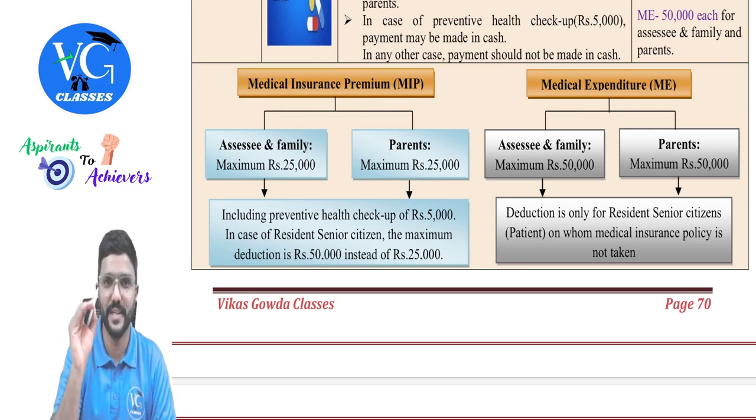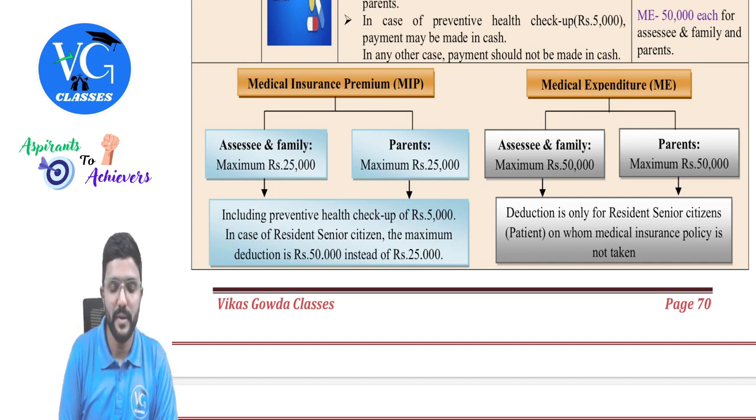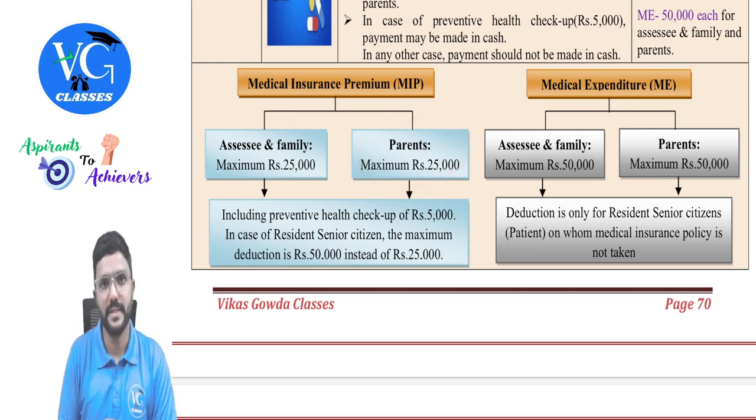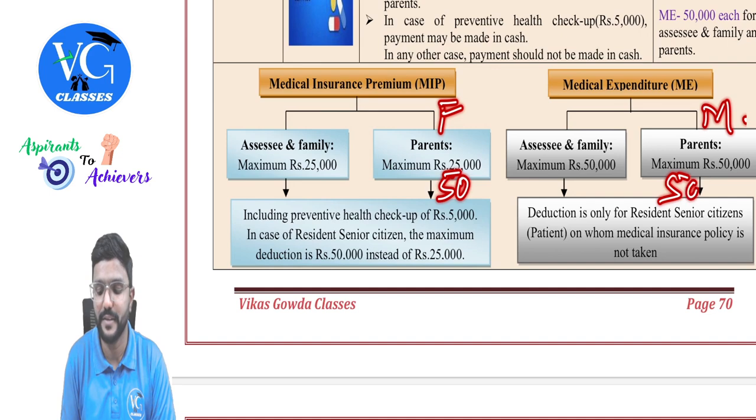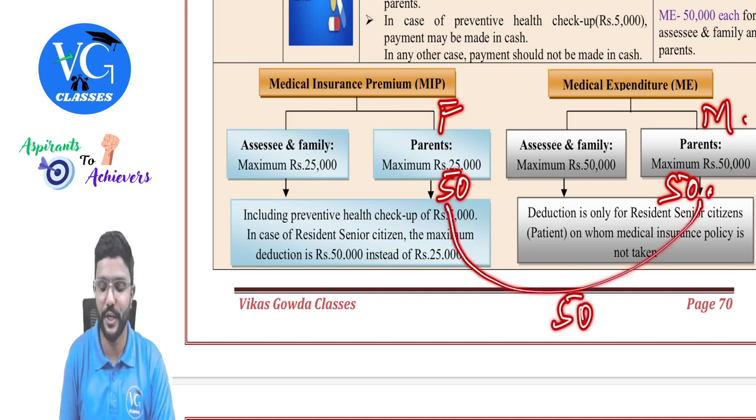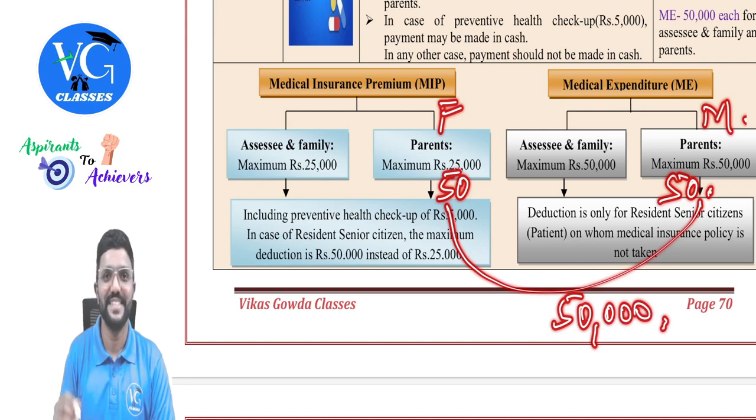But there is one more twist. So for medical insurance premium, assume for parents, both of them are senior citizens. Father is covered here, whereas mother is covered here. That means how much can I claim? 50, 50, correct? Yes. But individually you can claim 50-50. In aggregate, it is restricted to 50,000 for each category. Both put together.